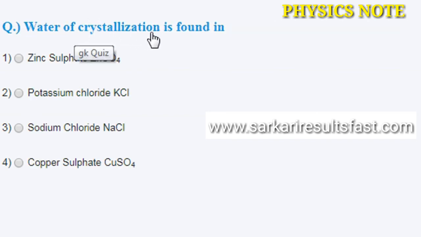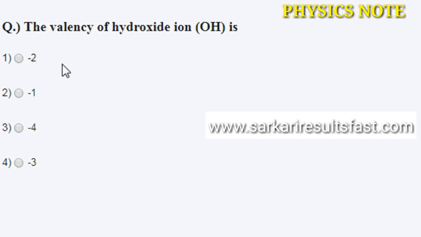Next question: water of crystallization is found in option A zinc sulfide, potassium chloride, sodium chloride, copper sulfate. The correct answer is number 4. The valency of hydroxide, OH, is option 1 -2, -1, -4 and -3. The correct answer is the second, -1.